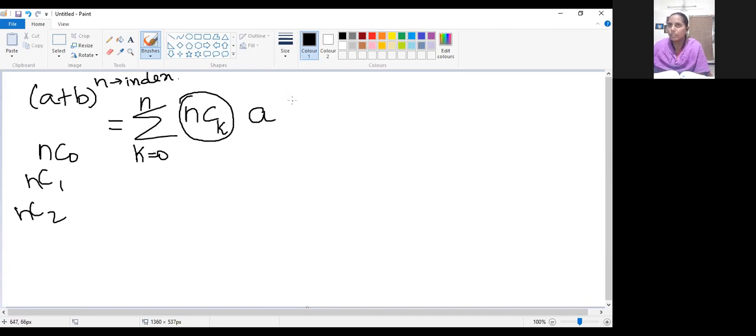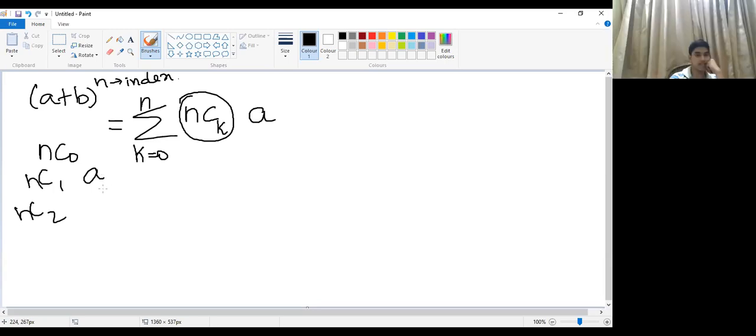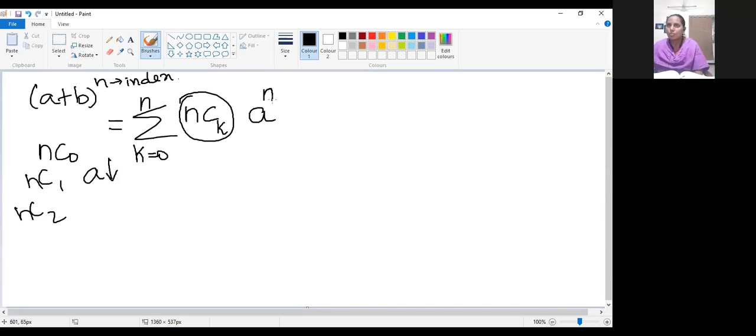Now we are coming to the first variable a. Its power will be increased or decreased? Decreased. Decreasing means out of n, we are subtracting that k value, so the value keeps on decreasing.